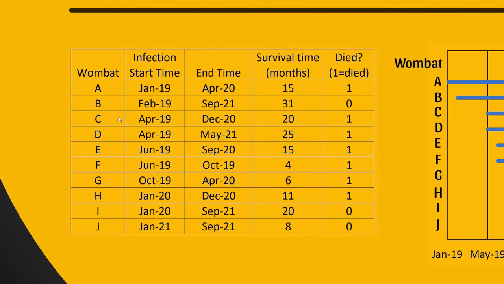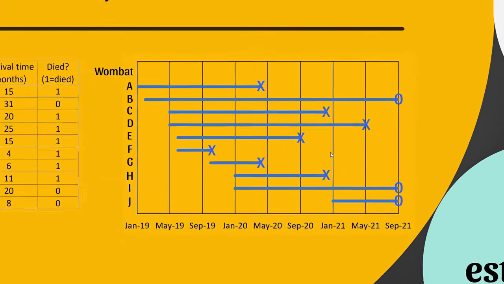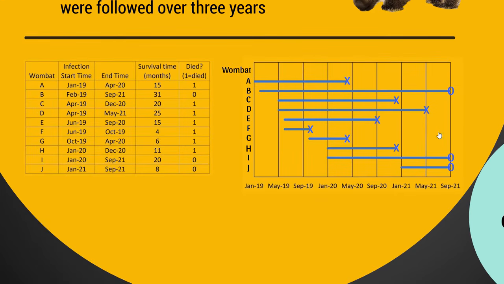And we can continue on for all the other wombats, C, D, E, F, G. So you can see it's a nice jumble of wombats that died and were censored. If we're going to look at the plot here in terms of the survival visually, you can see that Wombat A starts at January 19. That's when we know they were infected and died. That's a little cross. The cross means that they died at that period.